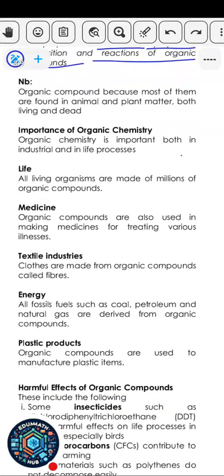Now, what is the importance of organic chemistry? Organic chemistry is very important to life because if you look at the synthesis of major important compounds in the body, they are all organic in nature. All living organisms are made up of millions of organic compounds. Carbon is the most important element when you're talking about organic chemistry because carbon is found in all organic compounds. It's also very important in medicine.